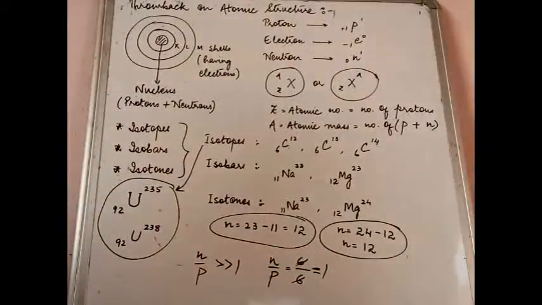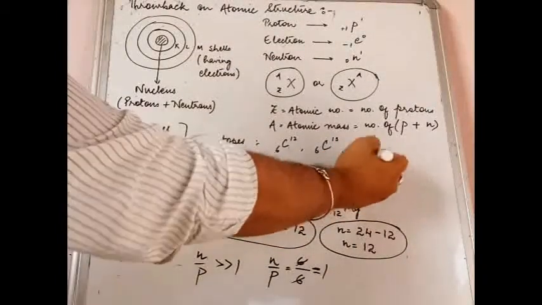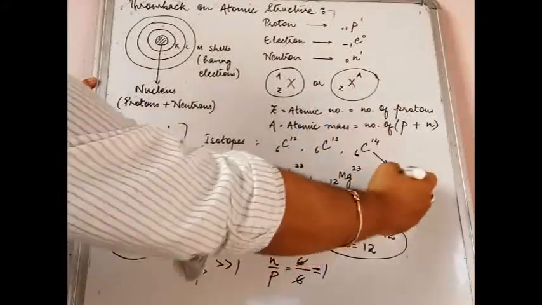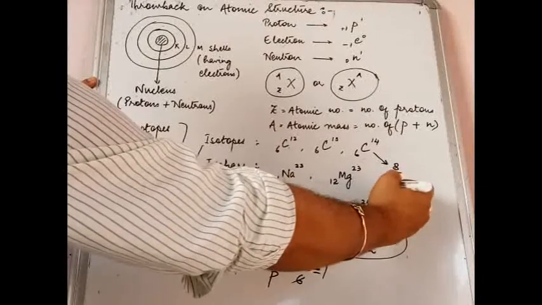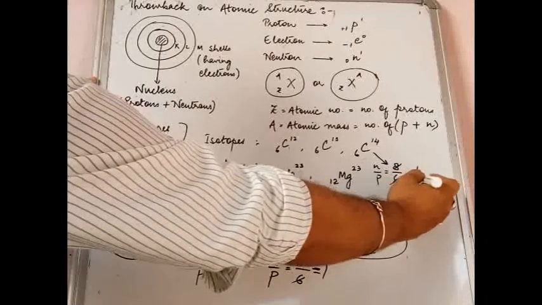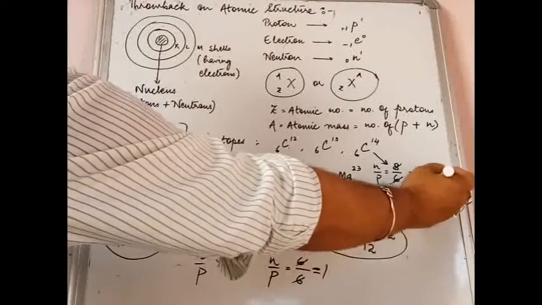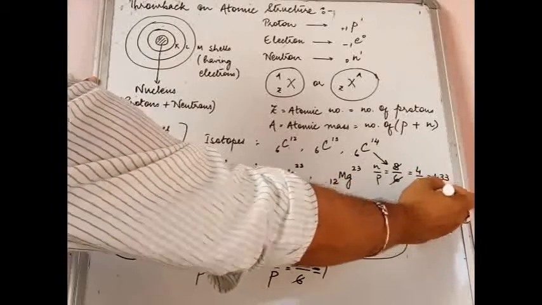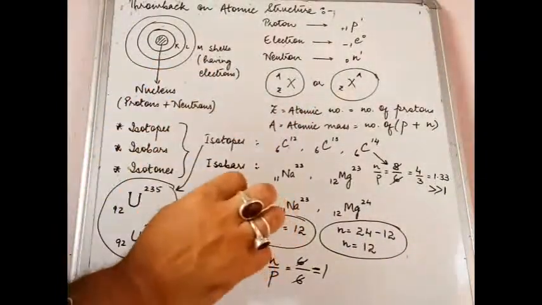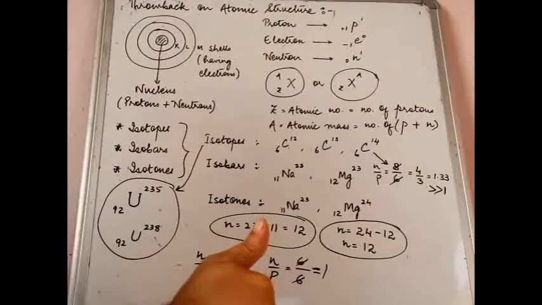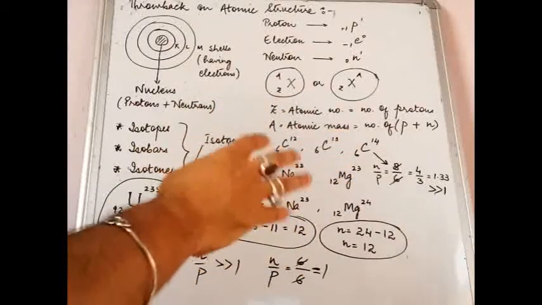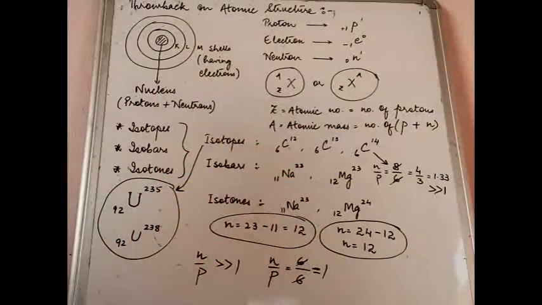Therefore, it is stable. Whereas if you calculate the N by P ratio in this particular case, the number of neutrons will be 14 minus 6, which is 8, and the number of protons is 6. So N by P ratio here will come out to be 8 by 6, which is 1.33, which is greater than 1. Therefore, the last one that you see, 6C14, is a radioisotope of carbon, which means this isotope is not stable. It will keep on giving you radiations, which you will not be able to see, by the way, but it